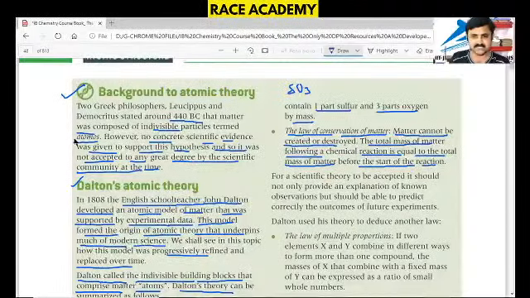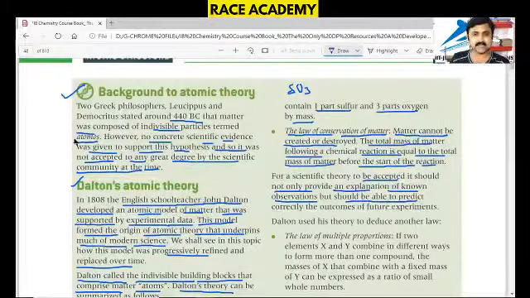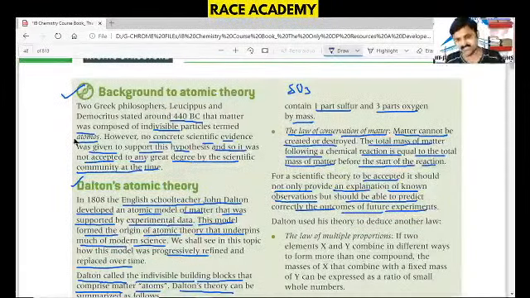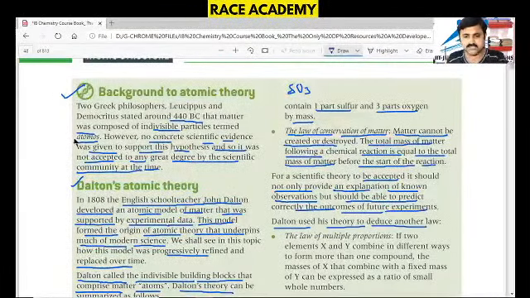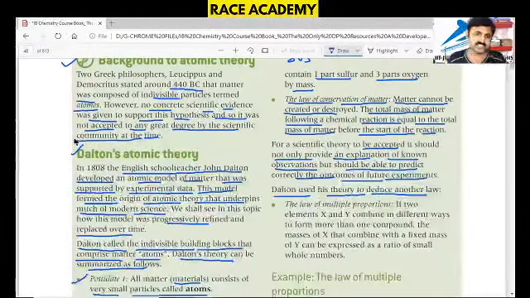For a scientific theory to be accepted, it should not only provide an explanation of known observations, but it should be able to predict correctly the outcomes of future experiments. That's what happened in Dalton's theory. That's why Dalton's theory was accepted at that time. Now, Dalton used his theory to deduce another law. Dalton's theory gives a lot of advantage here, that is the law of multiple proportions.